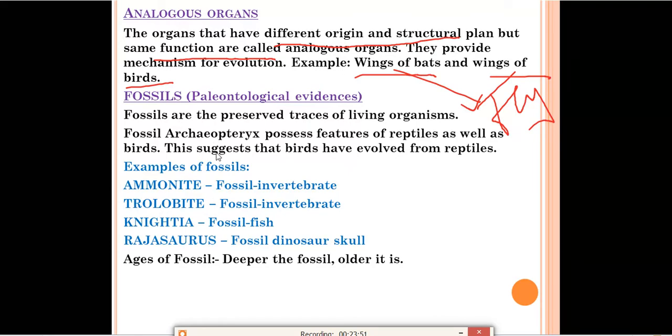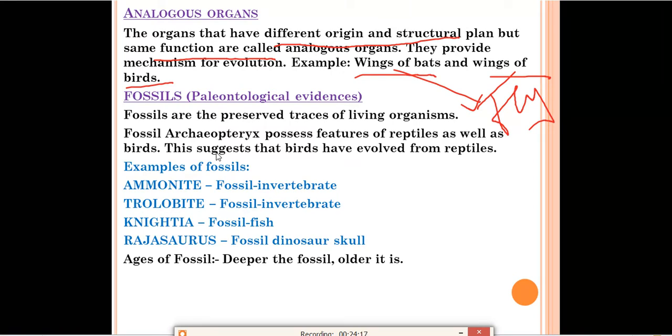First of all we should know what fossils are. Fossils are the preserved traces of living organisms. When living organisms die, if their traces are preserved in the environment, those are called fossils. So these are the preserved traces of living organisms.